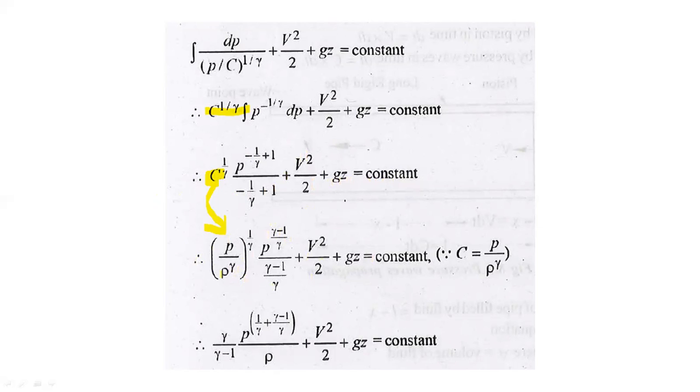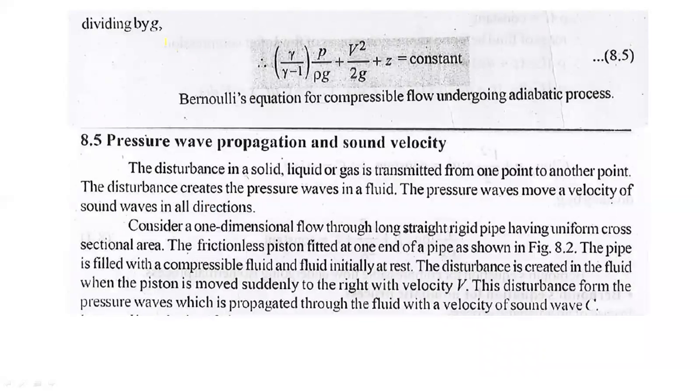Simplifying the P power terms, we get gamma upon gamma minus 1 into P upon rho plus V square by 2 plus GZ is equal to constant. Dividing by g, we get gamma upon gamma minus 1 into P upon rho g plus V square upon 2g plus Z is equal to constant. This is the Bernoulli equation for compressible flow undergoing the adiabatic process.